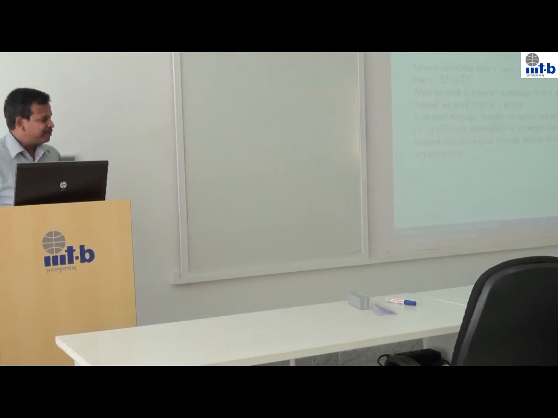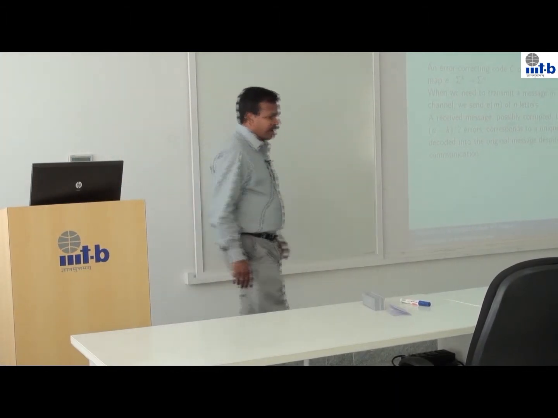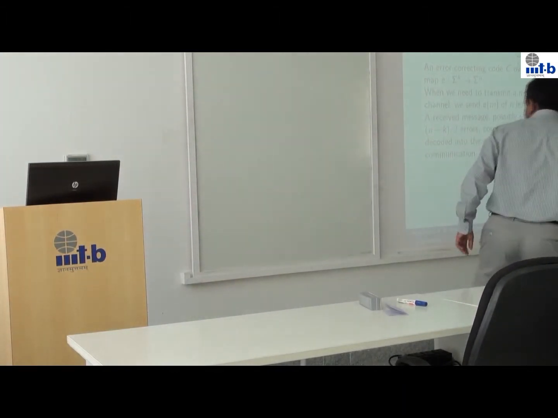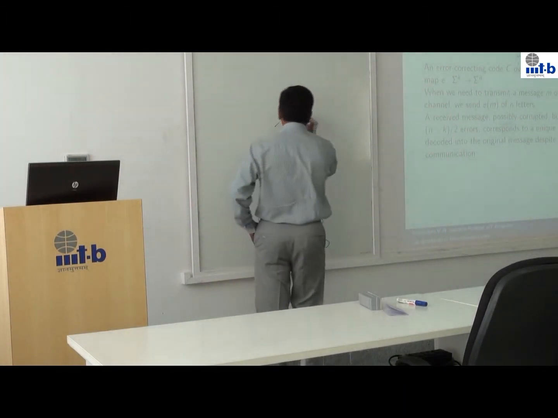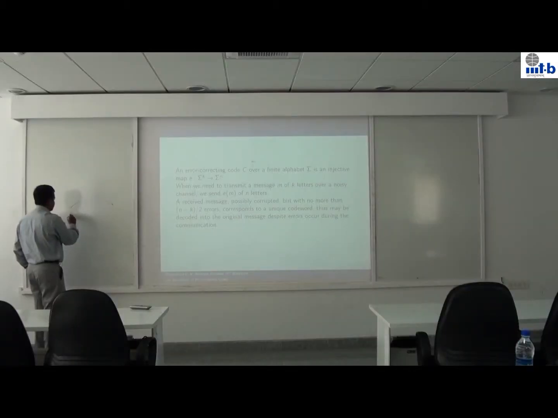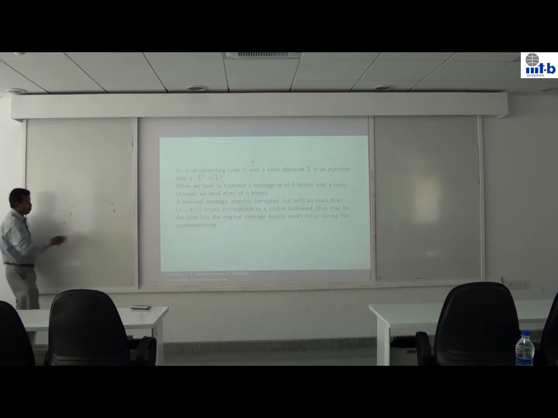Let me begin with the definition of the problem. There are two parties, party A and party B. Party A wants to send a message, a k-bit message, to party B, but this channel makes errors. This is a noisy channel, so B can't receive everything that is sent.